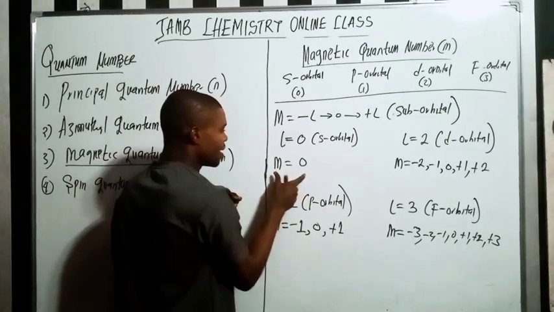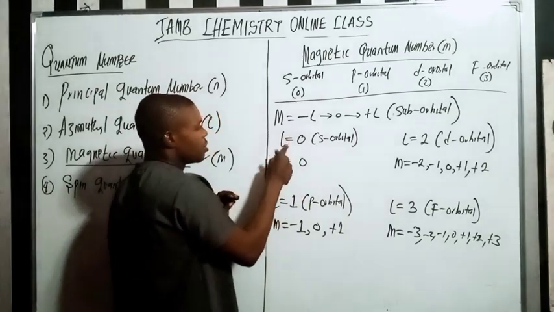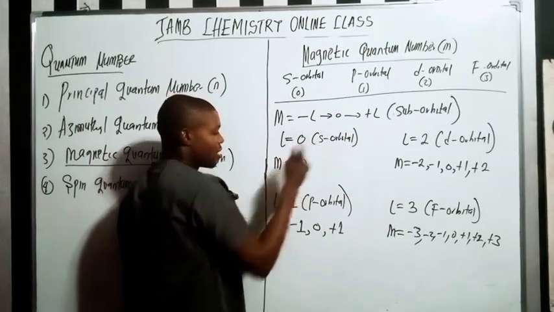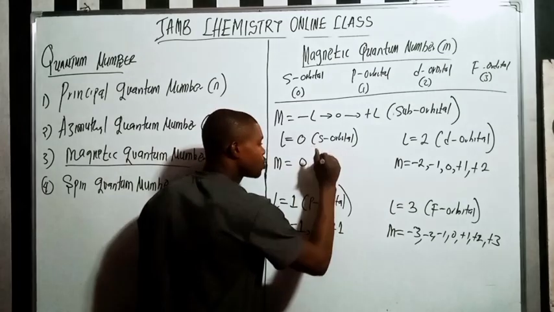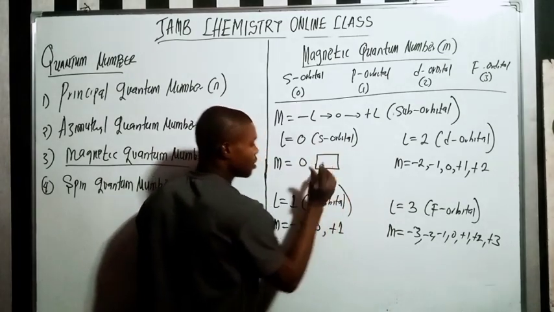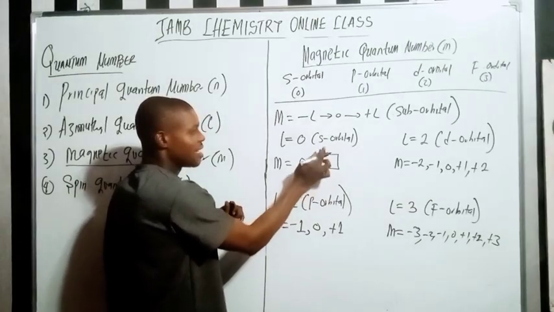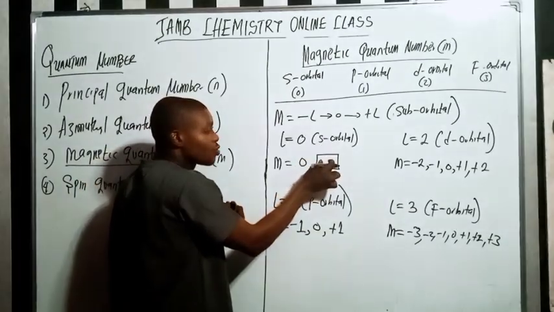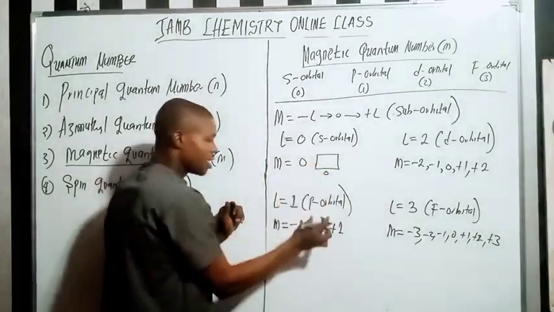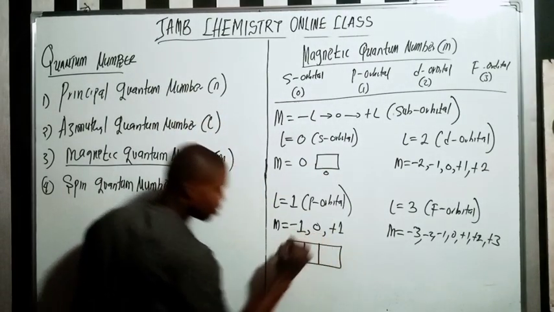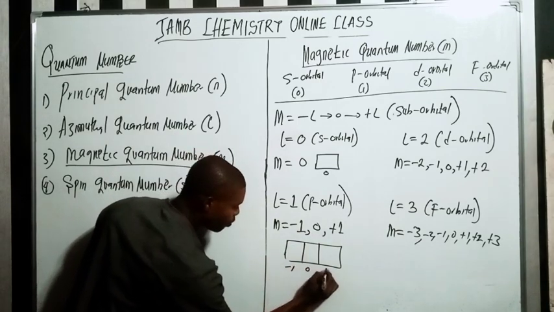It means that if my l is 0, the s orbital, I'll only have one suborbital, which is 0. Then the p orbital has 3 suborbitals: minus 1, 0 and plus 1.